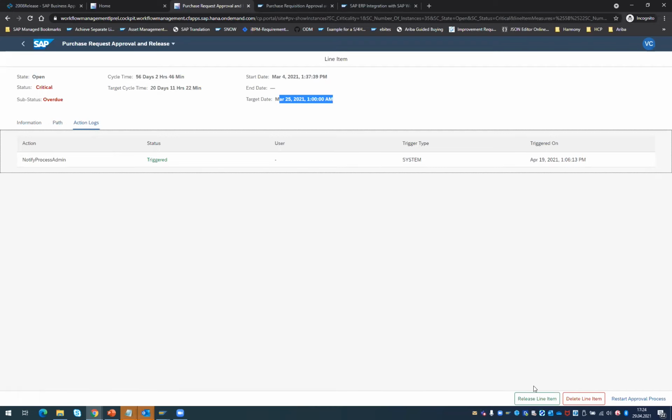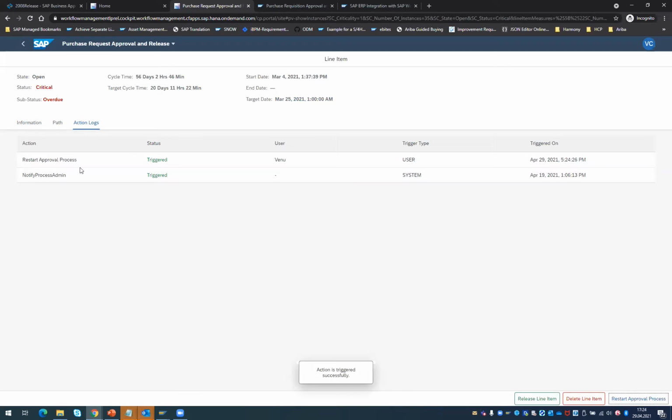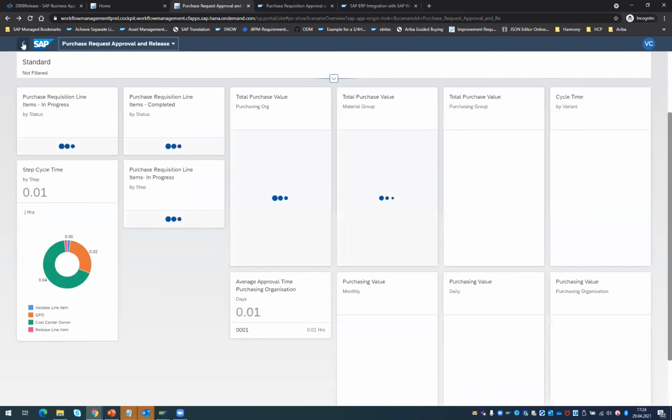And it's also providing me, as a process operator, the ability to perform certain actions, like I can release a line item, delete a line item, or restart the approval process. So once I do a restart of my approval process, naturally you can see the restart of the approval process is done, right? So these are the standard insight-to-action features which we are delivering as part of this content.